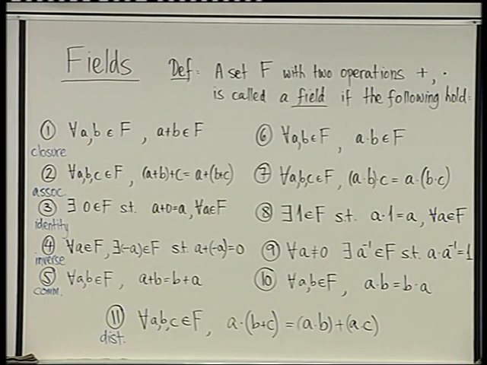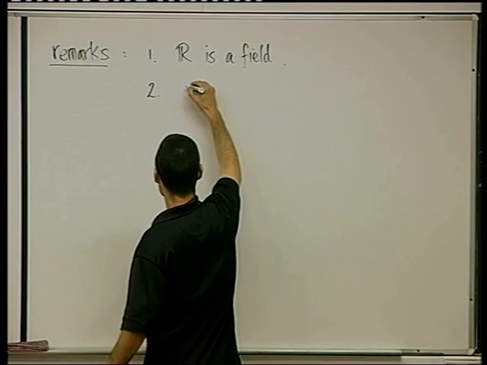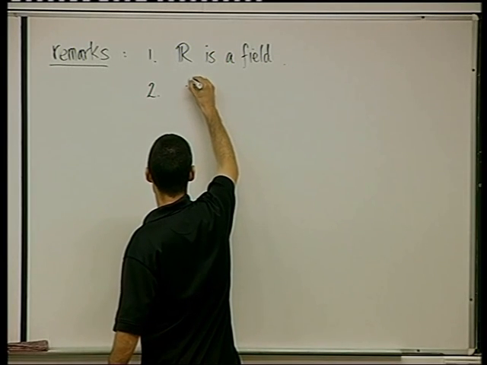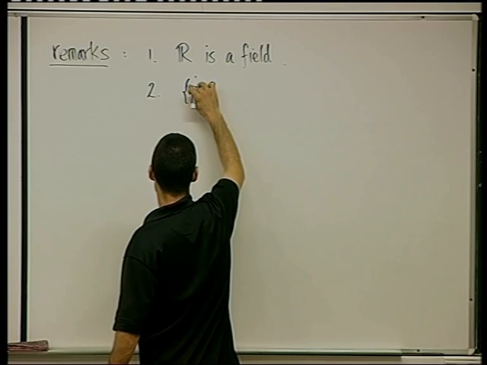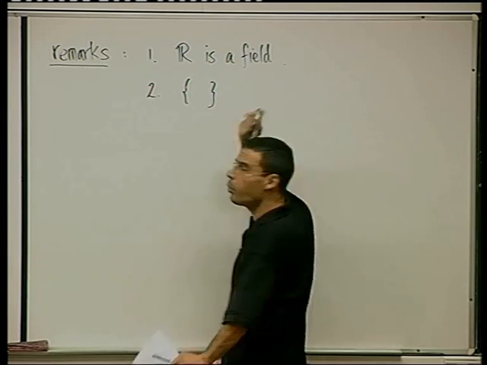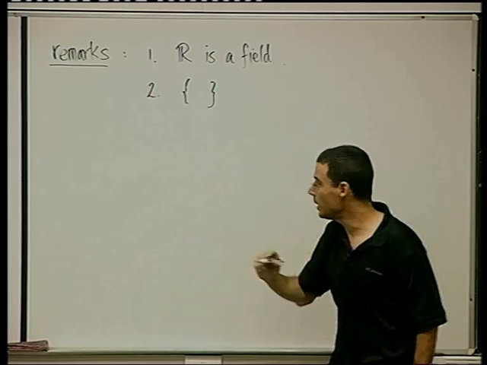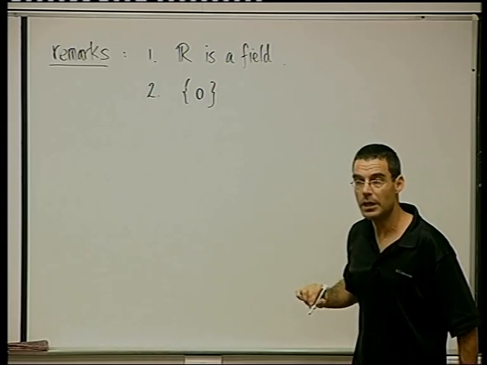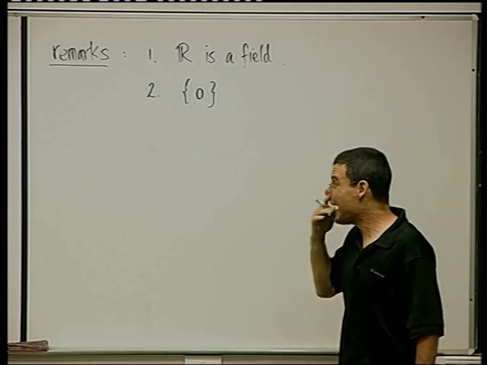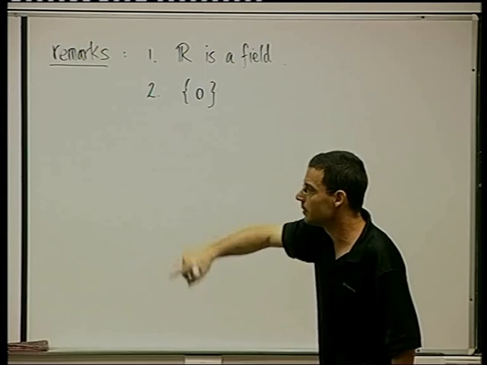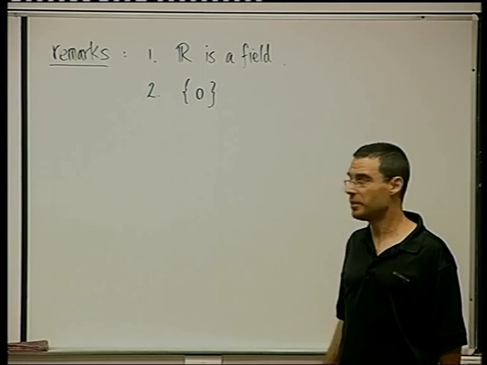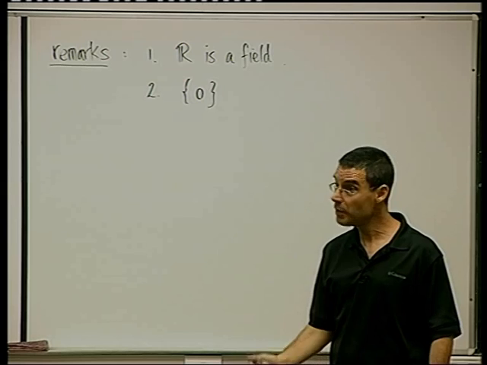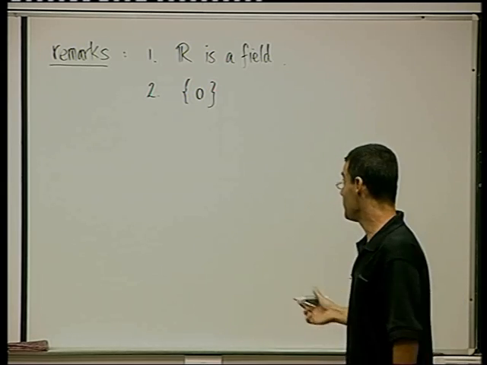That's one statement. Another remark that I want to make is that if you look at a set which contains only one element, and that element we're going to call 0, a set with only 0 in it, and you look at those 11 axioms, you're going to see that this set with one element is a field, a very boring and dull one, but it's a field.